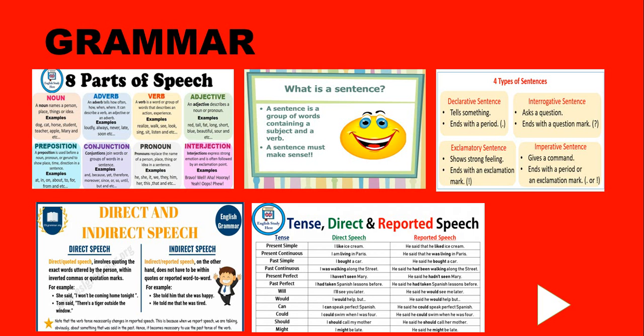He said that he liked ice cream. So more examples are here, and your textbook is also having few exercises which you need to do for direct and indirect speech. So go through the reference links thoroughly, go through the grammar whatever I have given, and whatever is there in the textbook, go through that thoroughly for your upcoming assessment.